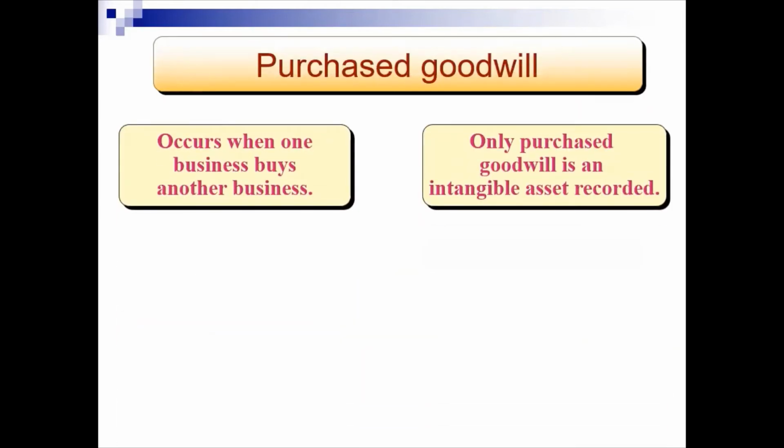Right, I've talked about purchased goodwill. Purchased goodwill is when one buys a business or purchases a business from another business, and goodwill results. It is only this purchased goodwill that is considered as an intangible asset recorded in the books of account. Otherwise, internally generated goodwill is also an intangible asset, but not recognized in the books through recording.